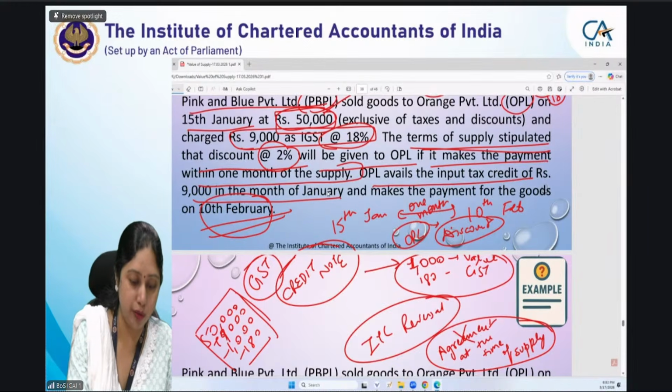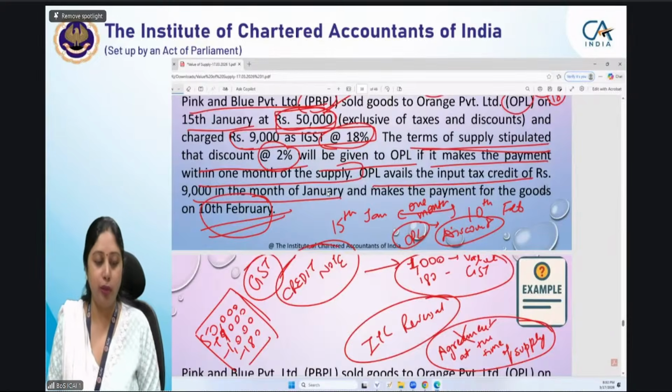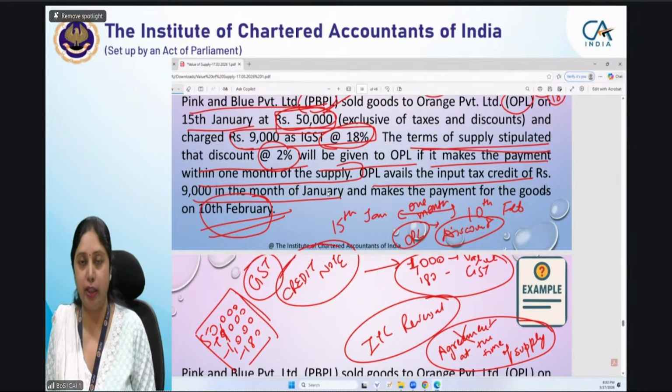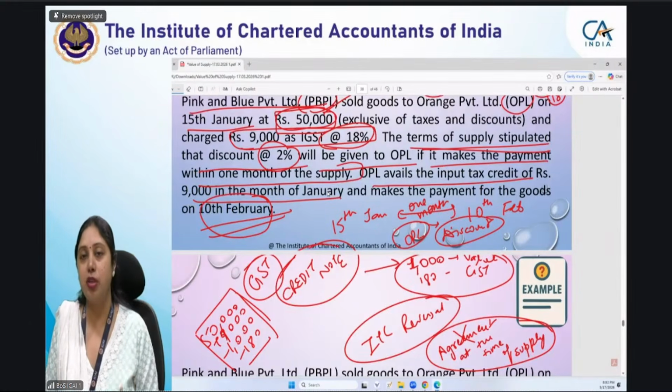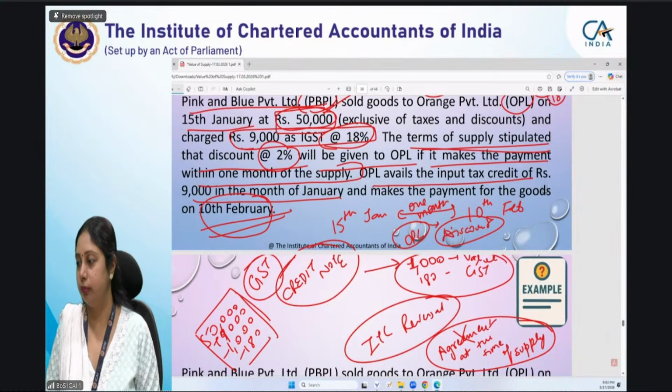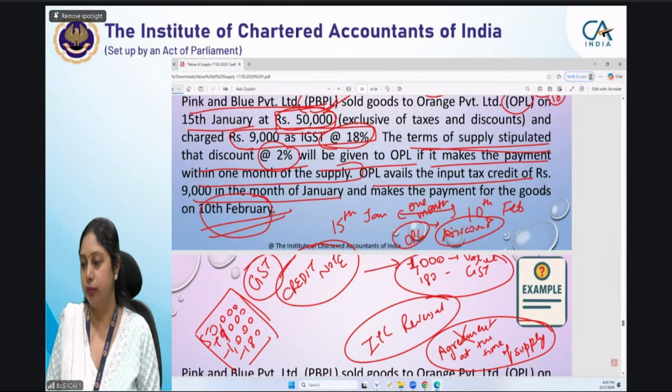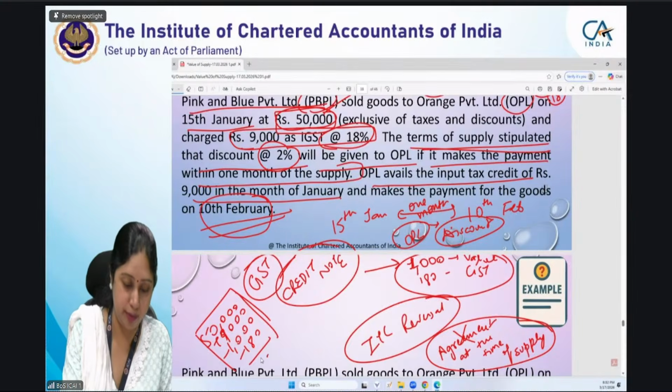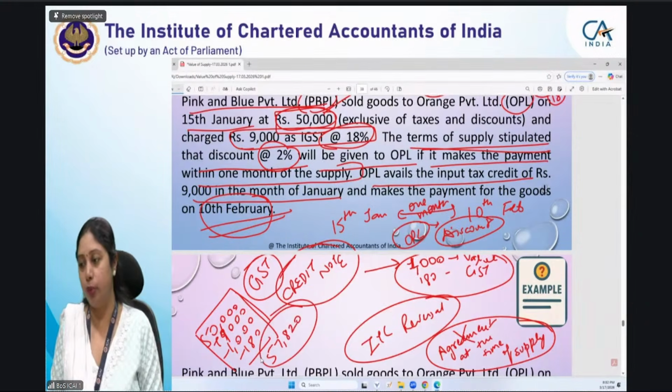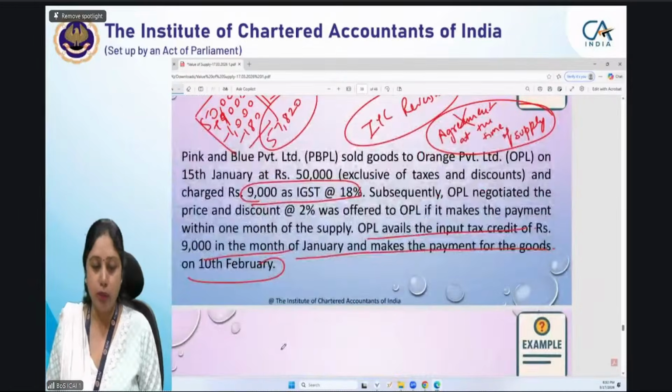If anybody of you computes it and tell me what will be the final value, 50,000 plus 9,000 minus 1,000 minus 180 will be the value of supply of this transaction as per section 15 subsection 3 clause B. $57,820. Okay. So value will be 57,820. Very good. Now we come to the next question.